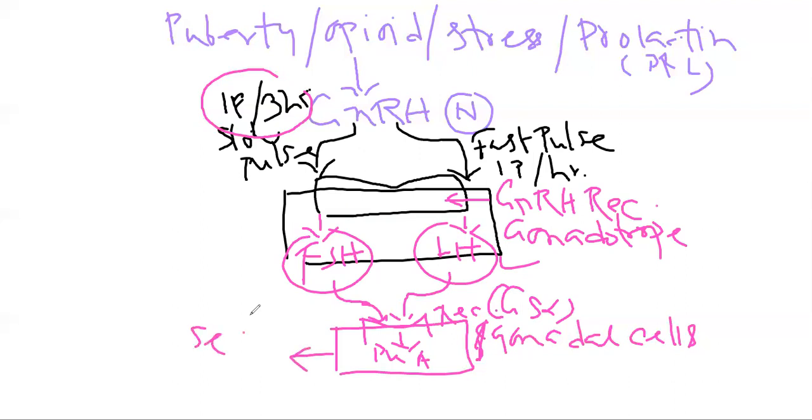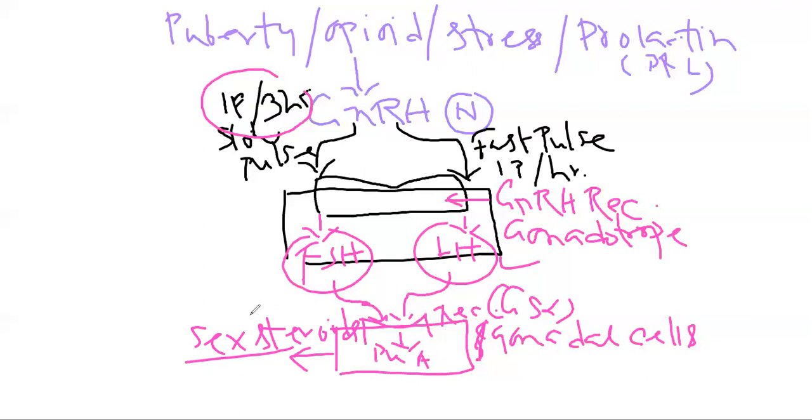Sex steroids will be produced by the action of the phosphorylated protein kinase A via steroidogenesis and gametogenesis. And this sex steroid will have several actions. These sex steroids are like estrogen, progesterone, testosterone, and they have diverse physiological actions.